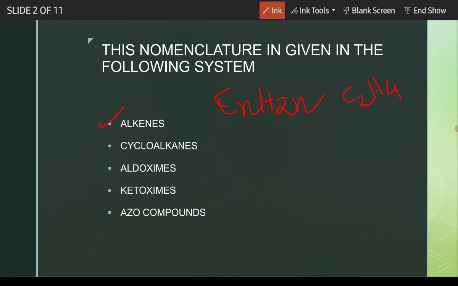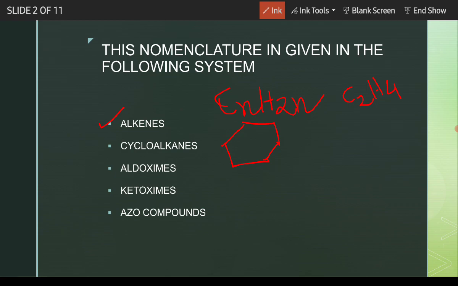Though it does not show cis-trans isomerism, it is an alkene and can be represented by the basic formula CnH2n. There are cycloalkanes. Cycloalkane means cyclic compounds of alkane, like this. This is a 6-member cycloalkane. Next, there are aldoximes and ketoximes. We are going to learn them later. And the last one is azo compounds.